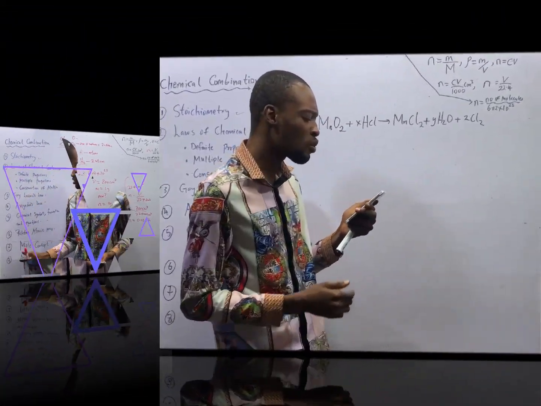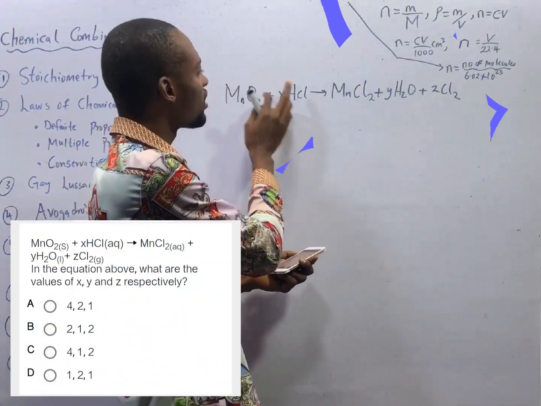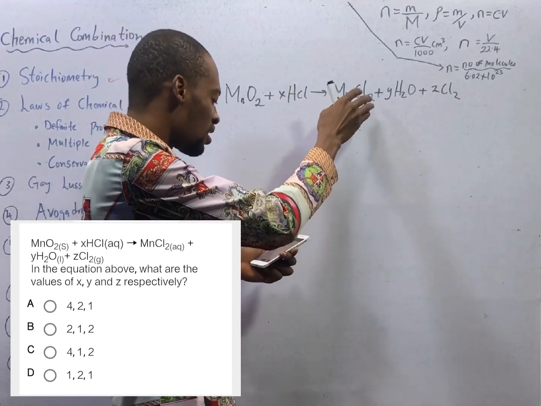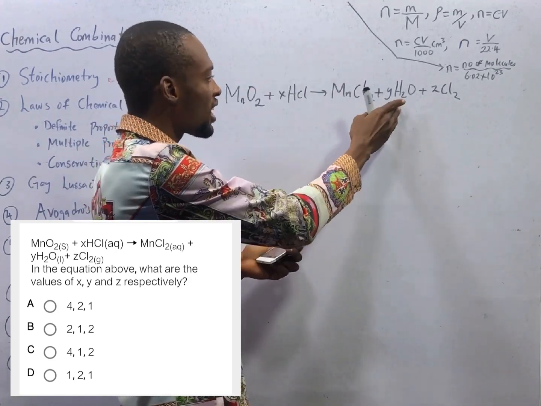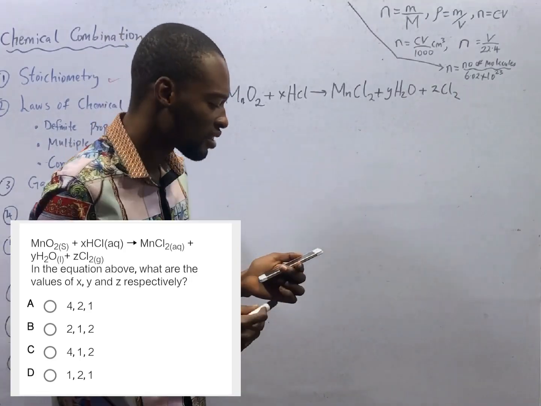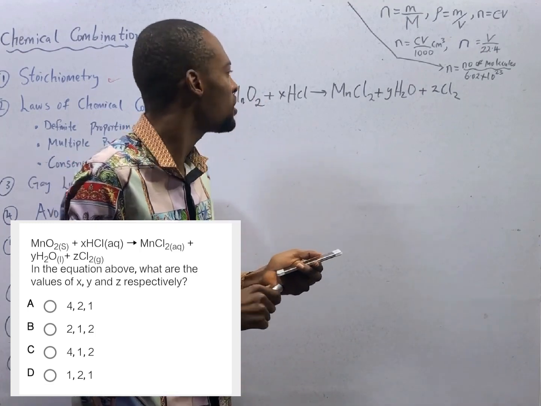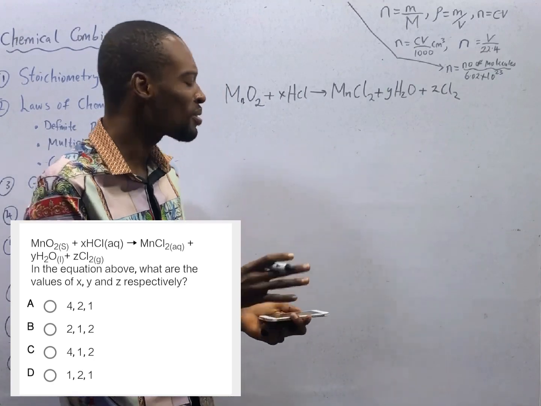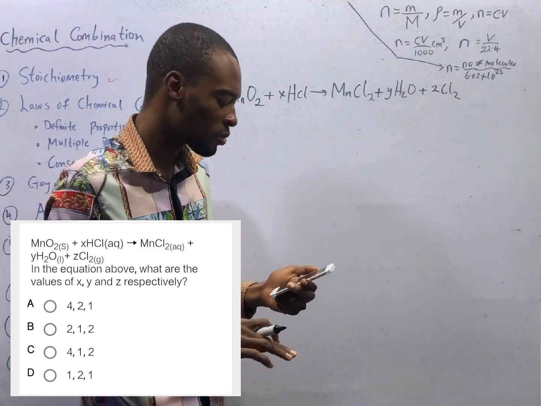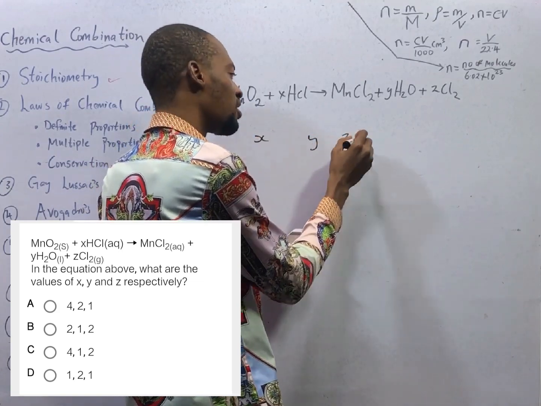The question here is, in the equation above, what are the values of S, Y, and Z? This is solid. This is hydrochloric acid, aqueous. If it were in gaseous state, it would have been hydrogen chloride. This is manganese chloride, water in liquid state, and chlorine gas. To find the values of S, Y, and Z simply means to balance the equation. The best way to answer questions like this is to follow the options and see the one that will give you a balanced equation. Respectively means S first, then Y, then Z.